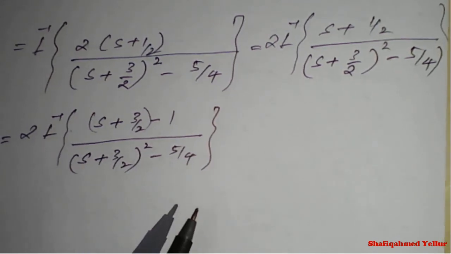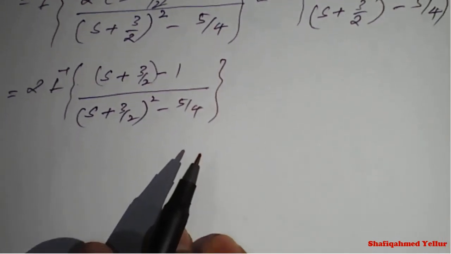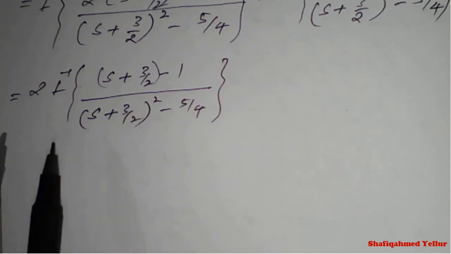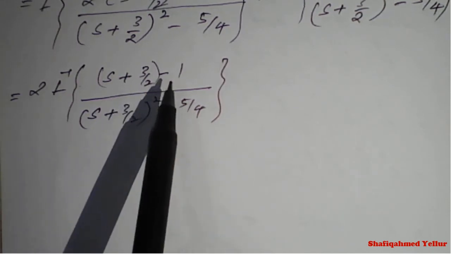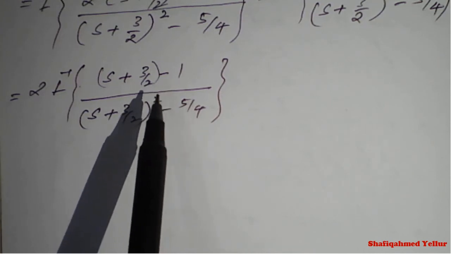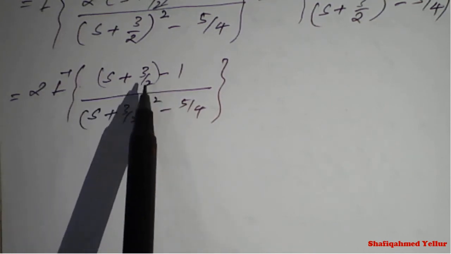So now we got the same term, so I will put it in a bracket. In the previous problem I had done it in a different way, by considering the value of a from the bracket and changing s plus 3 by 2 to s.